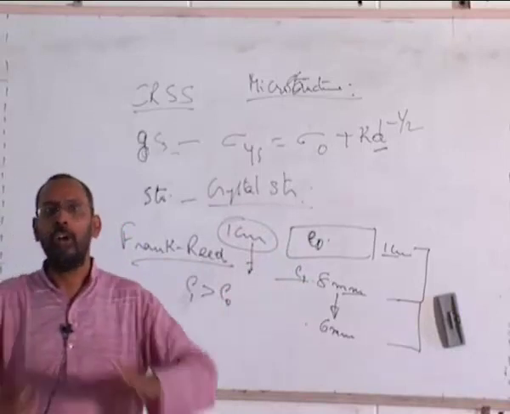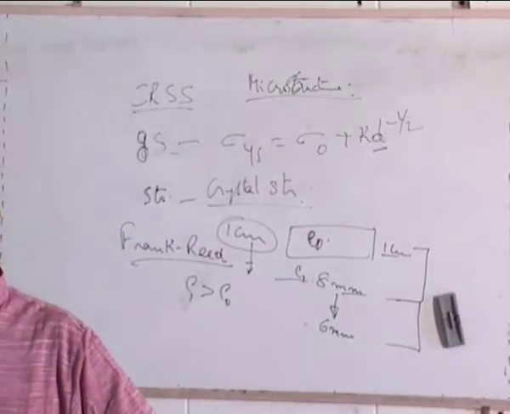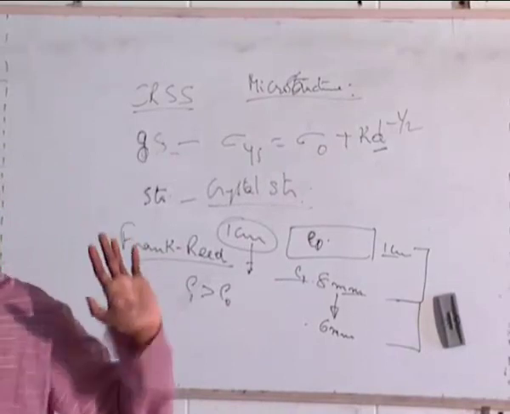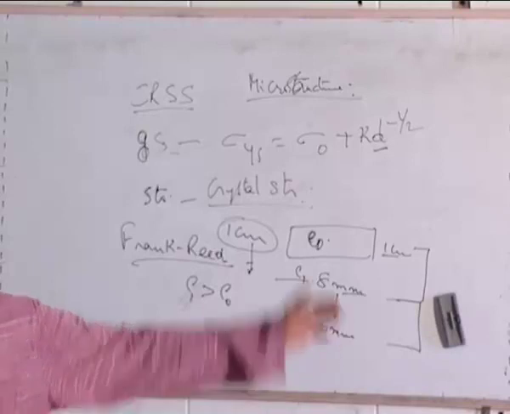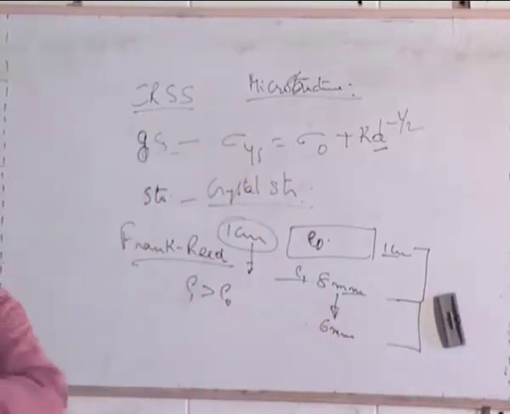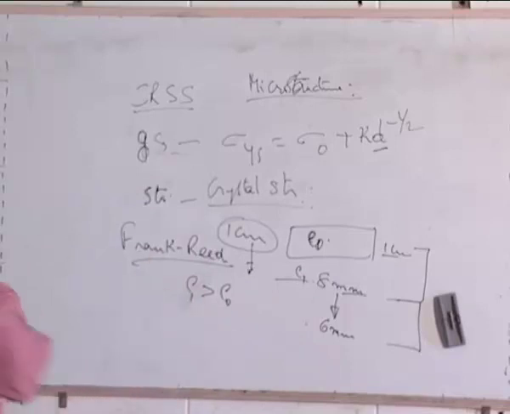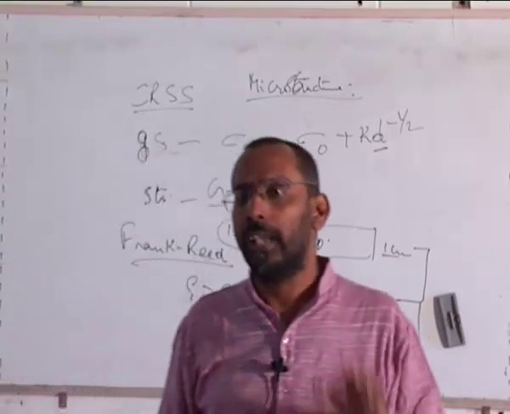The reason is when you have too many dislocations, each dislocation becomes an obstacle for the other dislocation. It's like when you have too many people. Everybody wants to rush once the class is over. Enough of today, let us rush back to our hostel rooms. All of you try to rush through this room, and each of you will be an obstacle for the other. Instead, if there are very few people here and you try to go out, then the obstacles for each of your movement are less. As a result, as the number of dislocations increases, every dislocation can act as an obstacle.